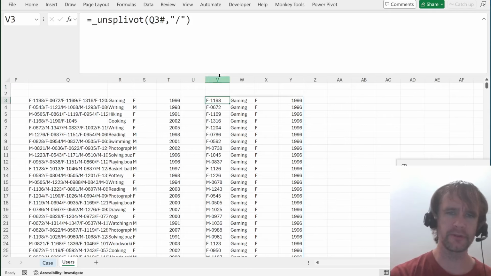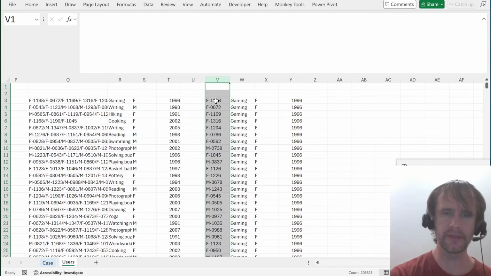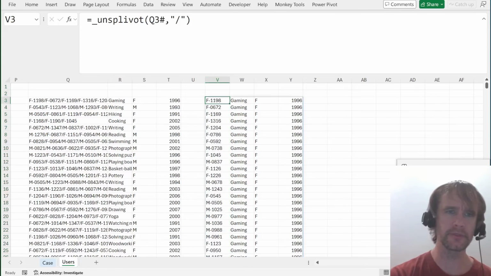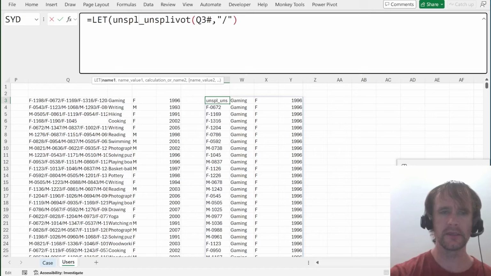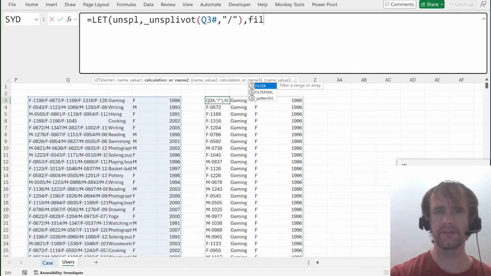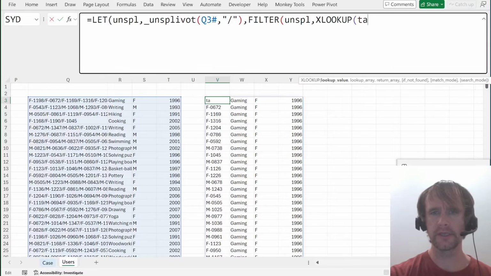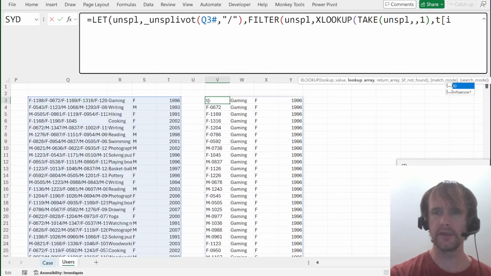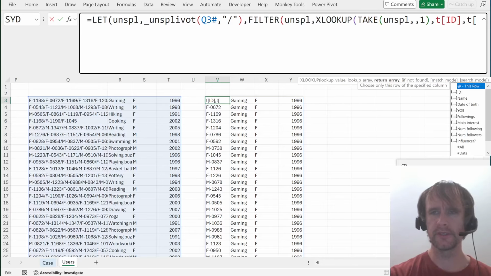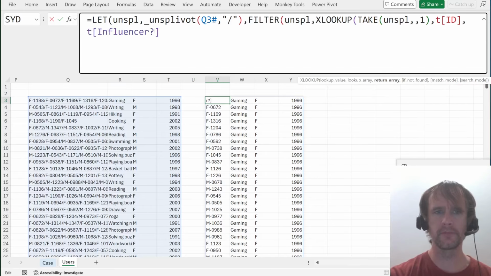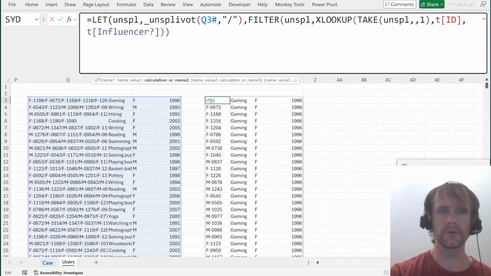What I actually want is to filter this to only where the person being followed, which is this column, is an influencer. So I'm going to say let unsplit be that, and then I want to filter unsplit where XLOOKUP, take first column in TID, returning from T influencer is 1.